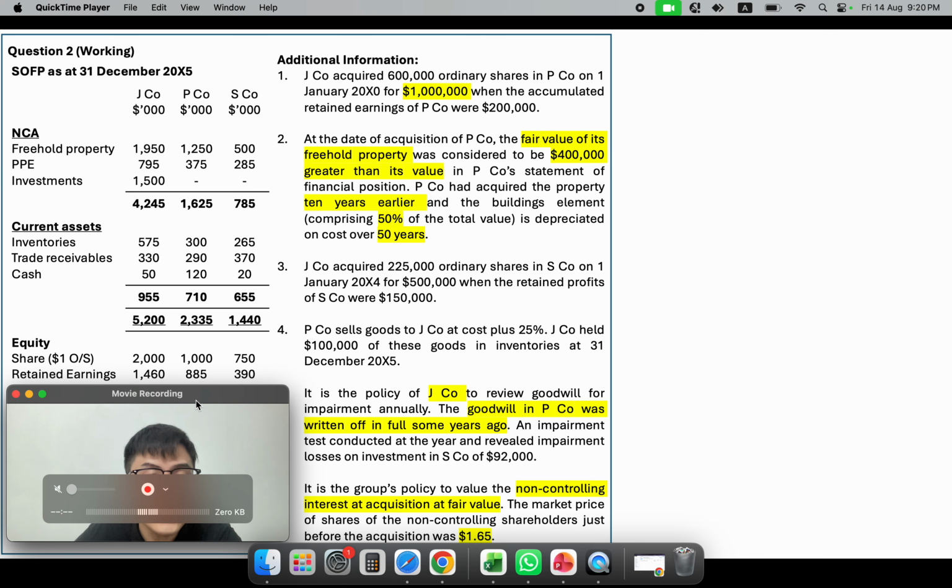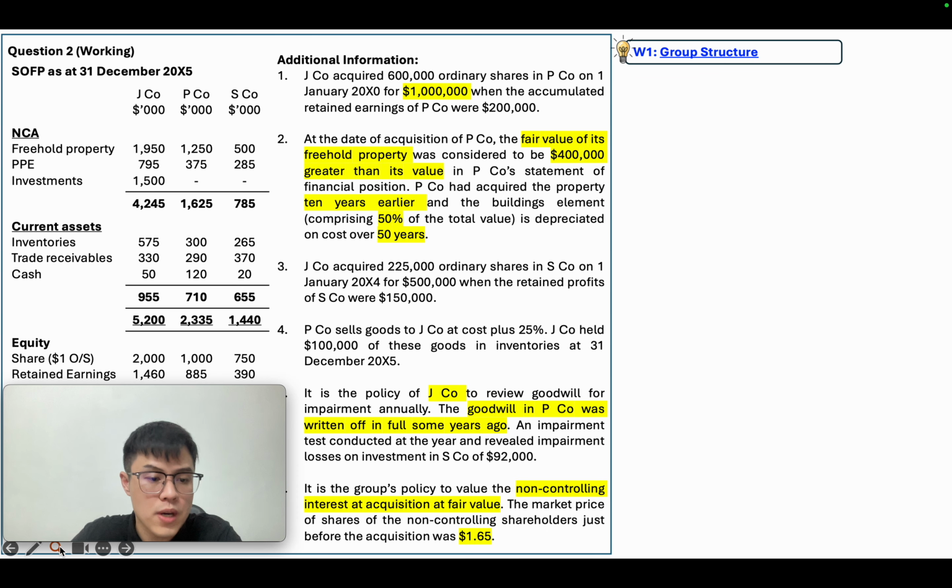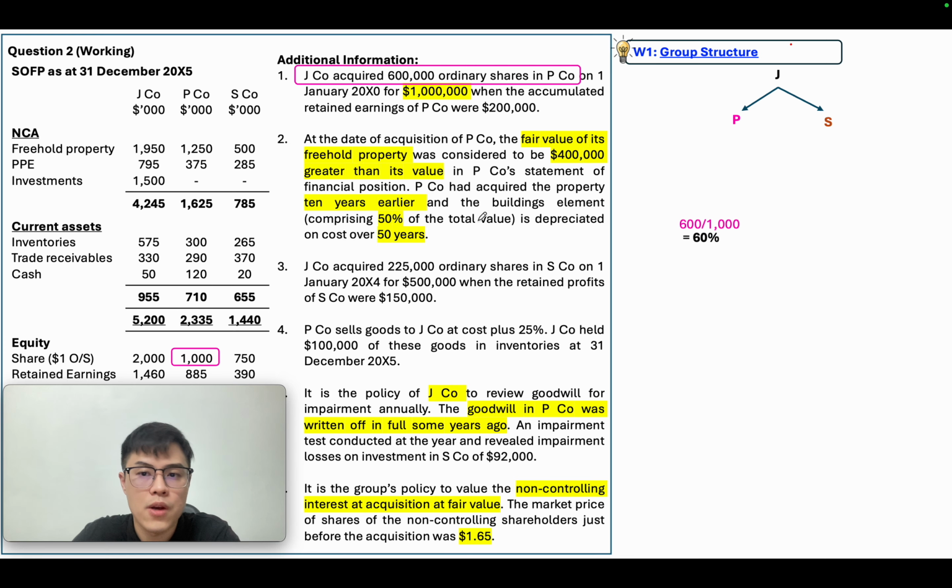So in here, let's start with our group structure. Group structure is very important. If you look closer in here, we have J and P. So J buys over P, they buy 600,000 ordinary shares, and in P company there are 1,000 units of shares. So we calculate and get 60%. So this is obviously our subsidiary.